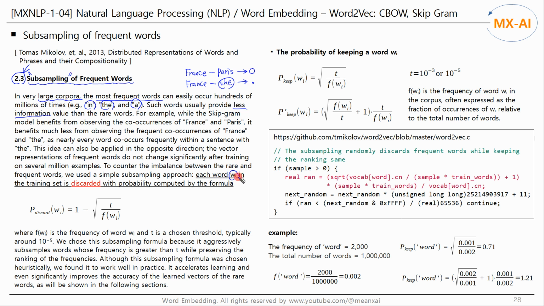Each word w_i in the training set is discarded with probability computed by the following formula, where f(w_i) is the frequency of word w_i in the corpus, often expressed as the fraction of occurrences of w_i relative to the total number of words. And t is a chosen threshold, typically around 10 to the power of -5. They chose this formula because it aggressively subsamples words whose frequency is greater than t while preserving the ranking of the frequencies.